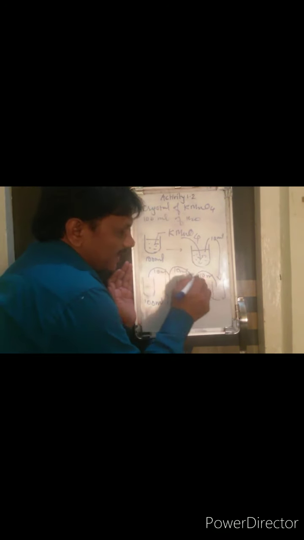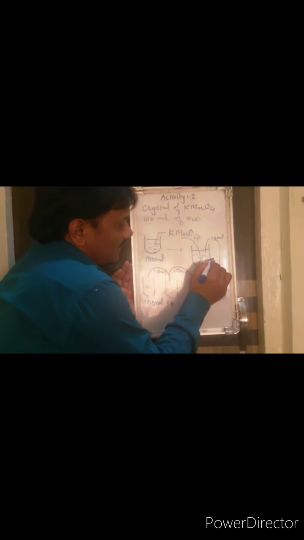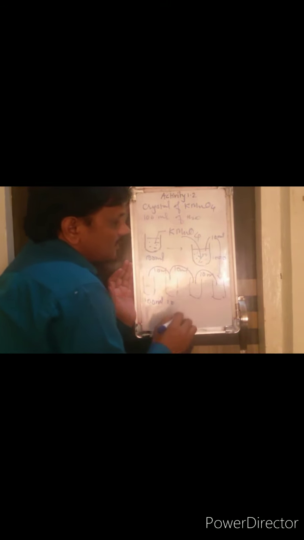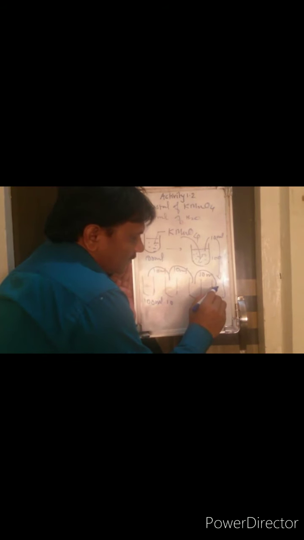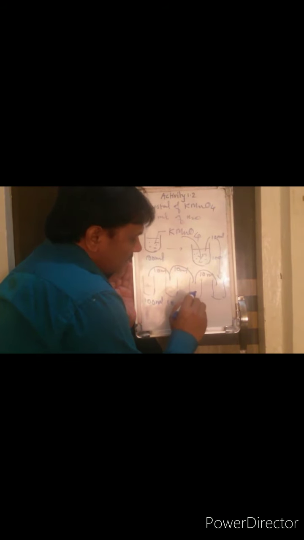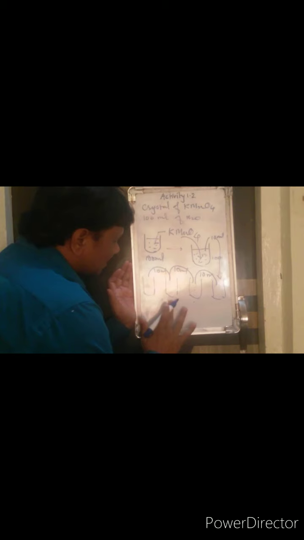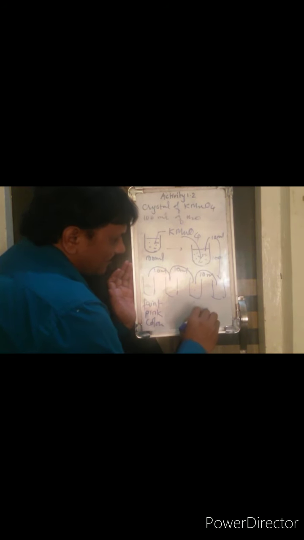The main idea is that if we have 100 molecules over here, then out of the 100 molecules, 10 you add further into the next 10 ml. That means the concentration of the solute particles goes on decreasing. Still, at the last beaker you will find a faint pink color, and here you will find dark pink color.